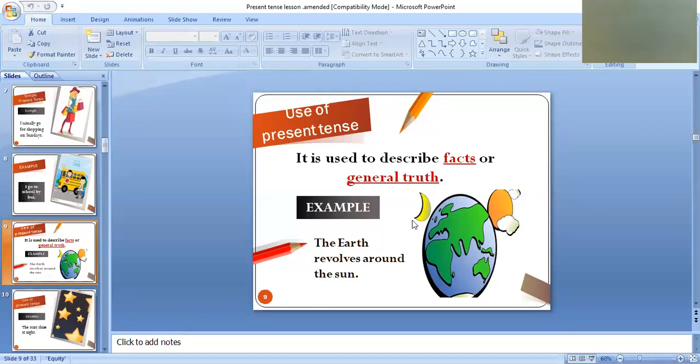For universal truth or things which are always true, we use simple present tense. Look at the example here: the earth revolves around the sun. It is a universal fact. It's a universal truth. It cannot be changed. The earth revolves around the sun.